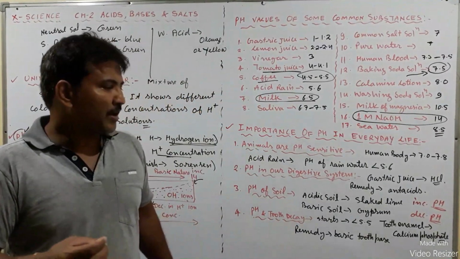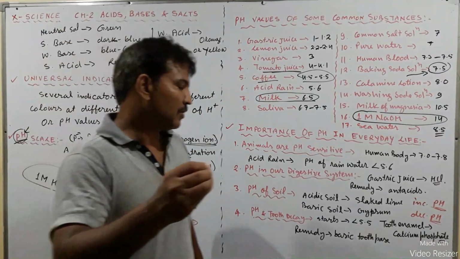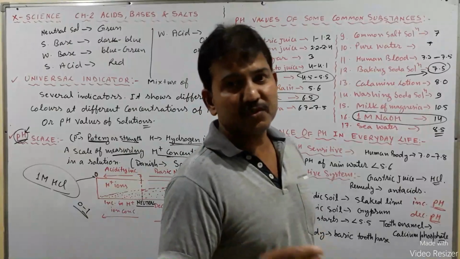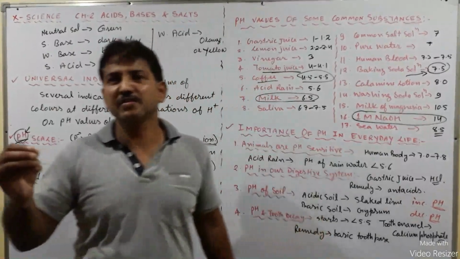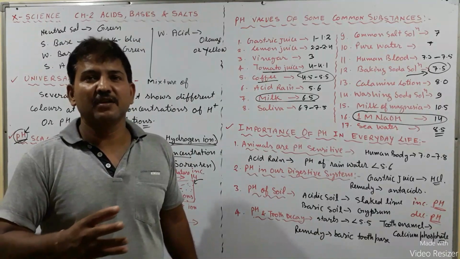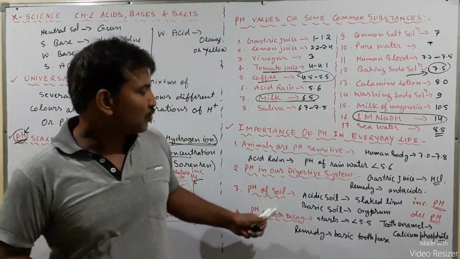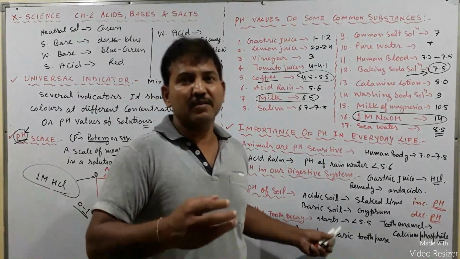Okay, and by chewing any substance which is basic in nature, or by eating salad after finishing the meal, we can avoid tooth decay.